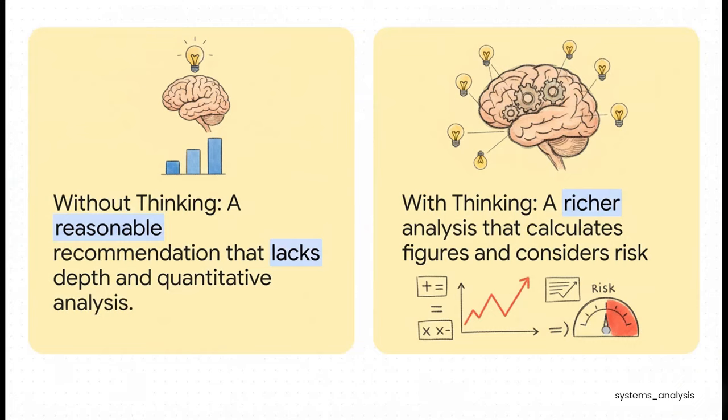I mean, just look at this awesome example from the Claude docs. On the left, a normal prompt gets a pretty shallow generic recommendation. But on the right, just by adding the magic phrase, think step by step, the AI does a full-blown analysis. It calculates returns, it considers risk tolerance, it lays out its entire reasoning, and then gives a much better answer. It's a total night and day difference.